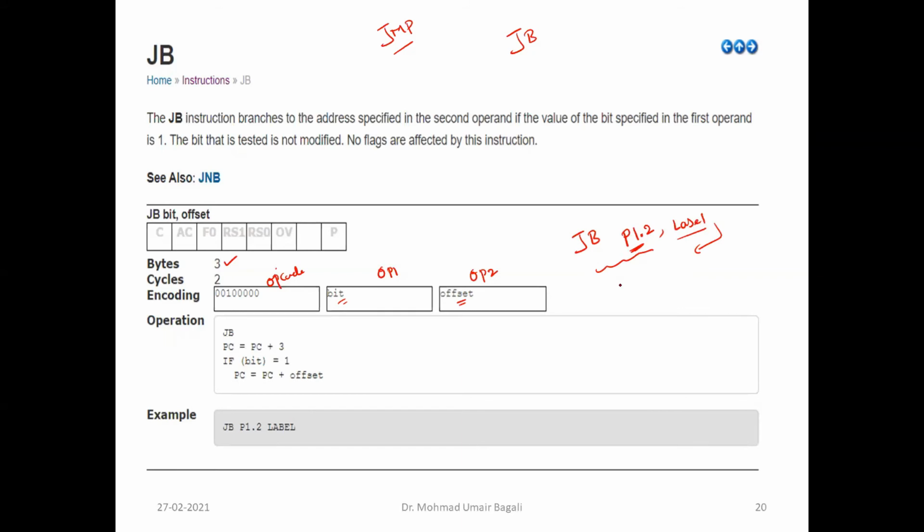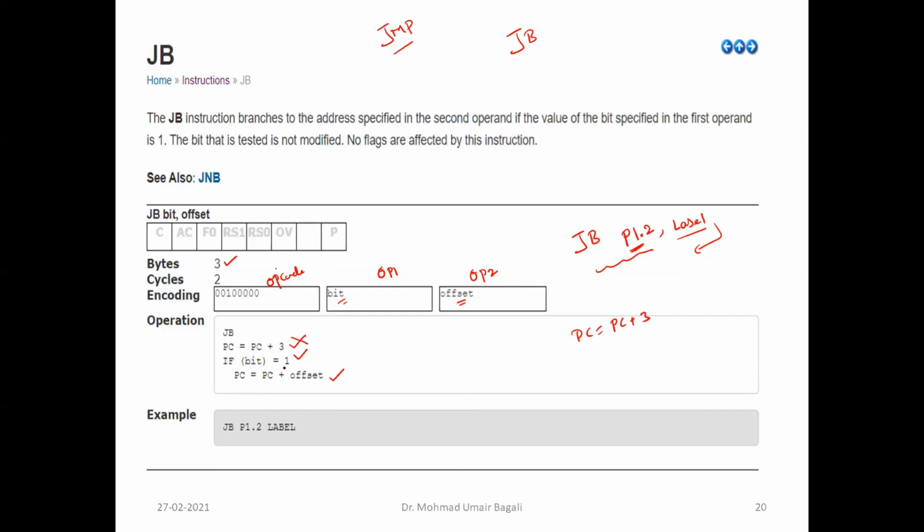So first it will calculate the next address, that is PC is equal to PC plus 3. Then it will test the bit, whether the content of that bit is equal to 1. If it is equal to 1, then it will recalculate the PC value: PC is equal to PC plus offset. So the previous calculation will be ignored. It is updated.